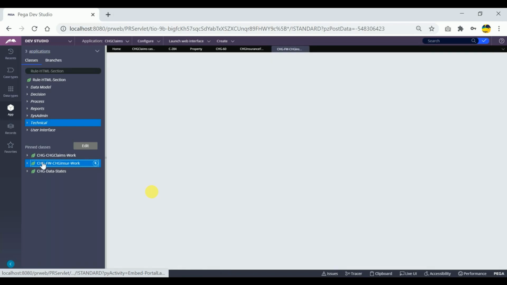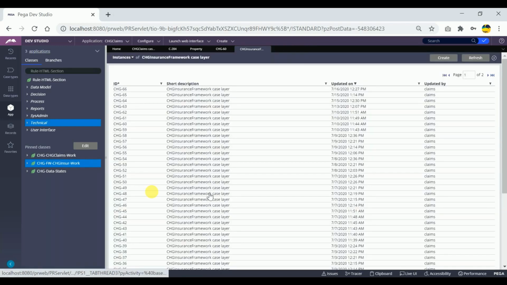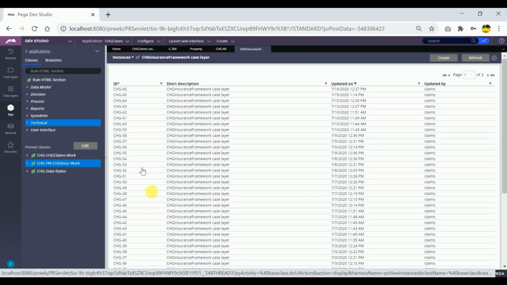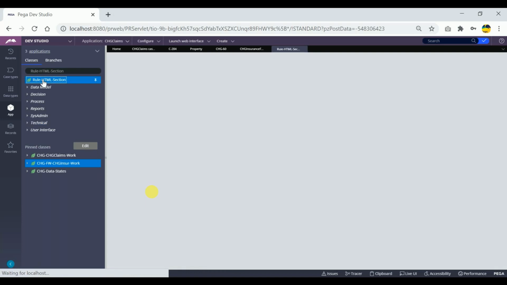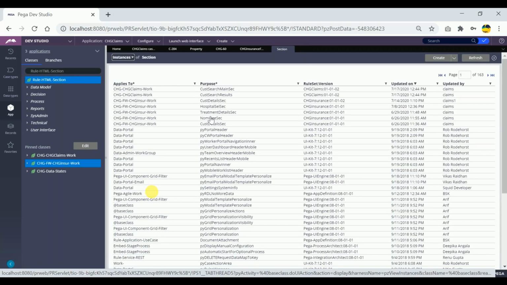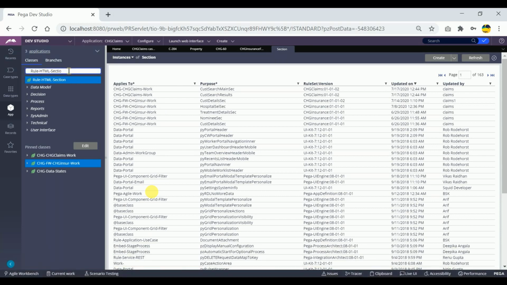Now if I click on this, I will not get any data related to sections or properties, right? So this class is not the instance class for the section or the properties. Instead, if I click on this, I'll get all the instances of the section rules. So this is the class which acts as the instance class for the section. Getting my point? Similarly, there is one more class called rule obj property.